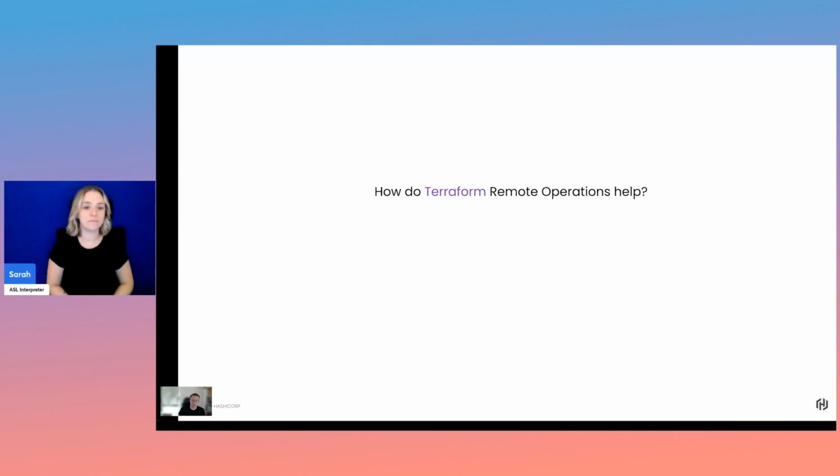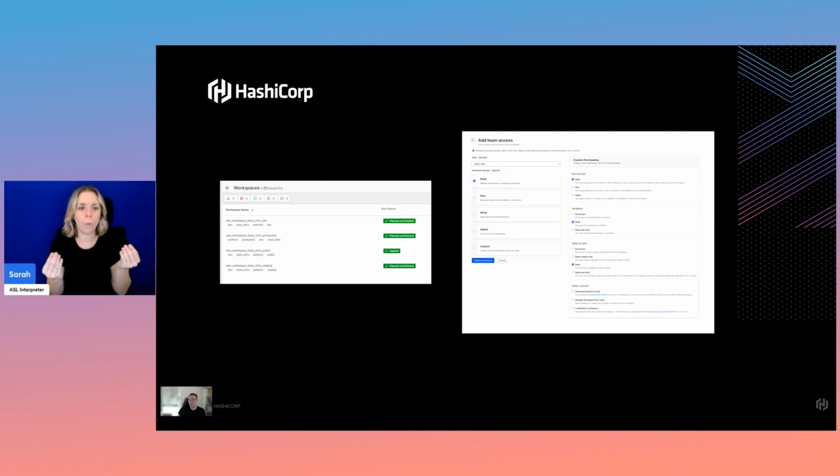So how can Terraform Cloud improve this workflow? With Terraform Cloud, Terraform state files and environment configuration are stored within a workspace. A workspace is a container specific to the Terraform environment and contains all of the configuration information related to it.